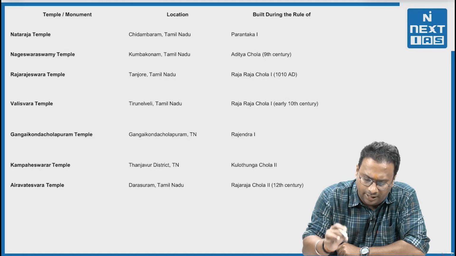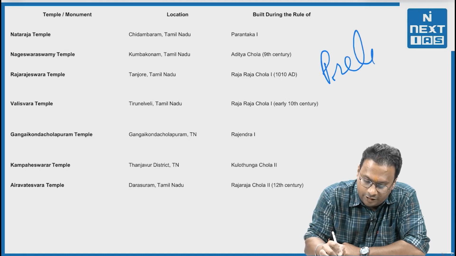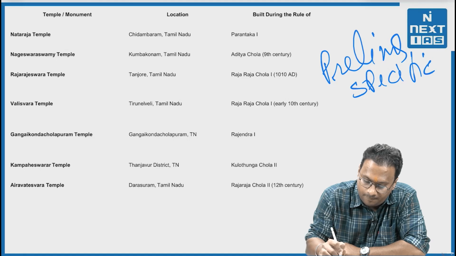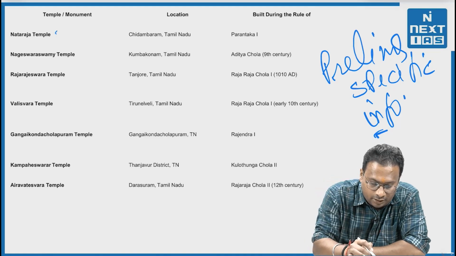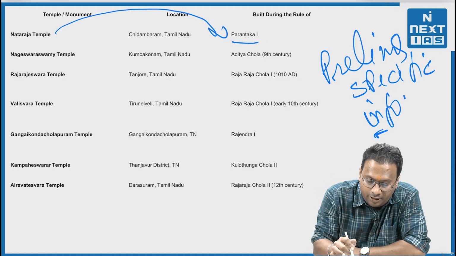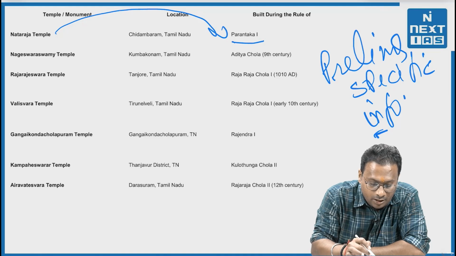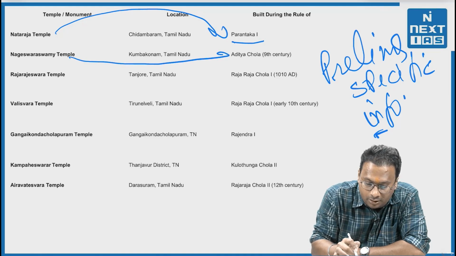Now, a little bit again, very prelims-specific information, right? The temples of the Chola Empire and who built them. So the Nataraja temple was built by Parantaka I. Nageswaraswamy temple was built by Aditya Chola.